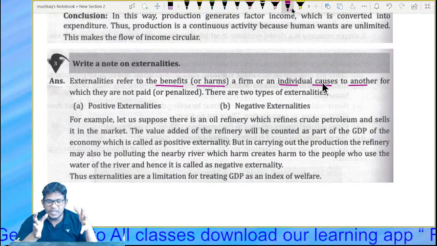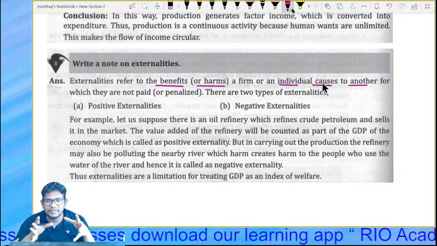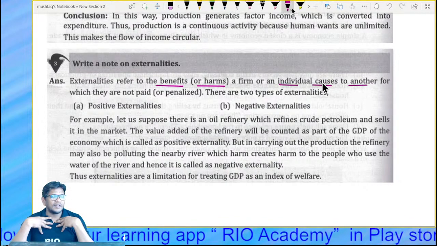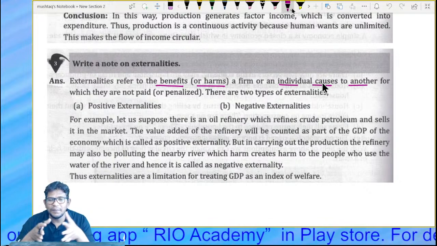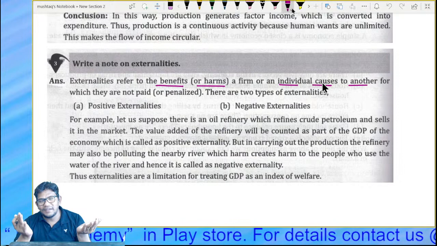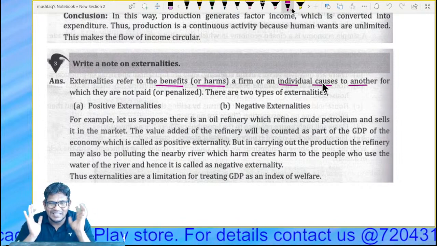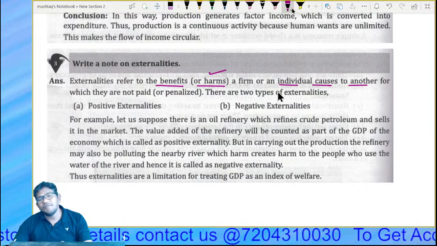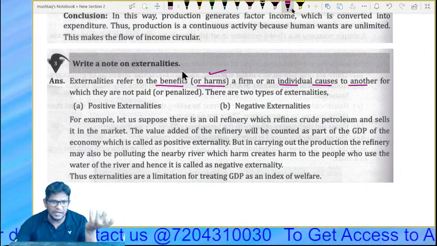A firm is producing something and because of that we are getting impacted. Say your factory is near a population living close to it, and they are having some kind of diseases because of the production, that is harm. If the same factory is producing jobs, that is benefit.